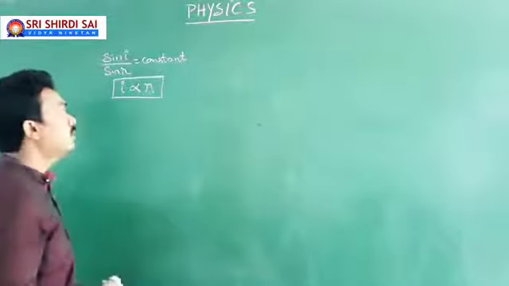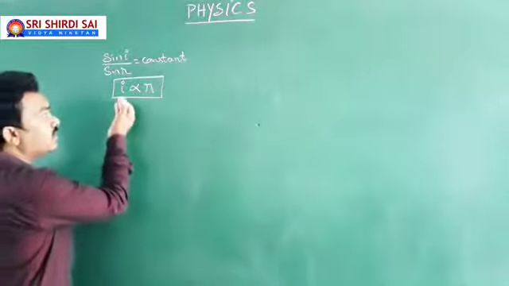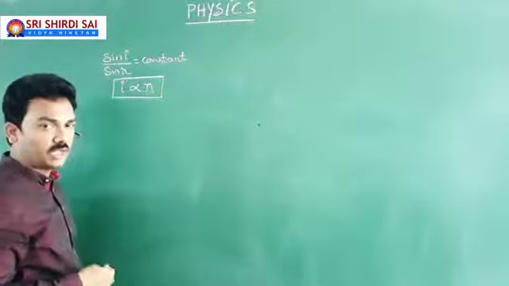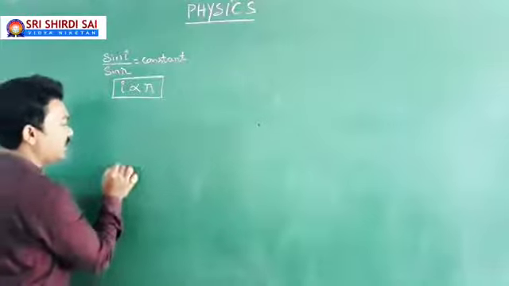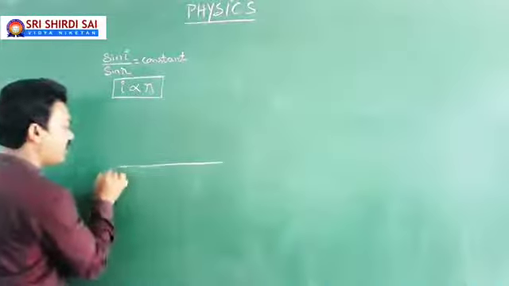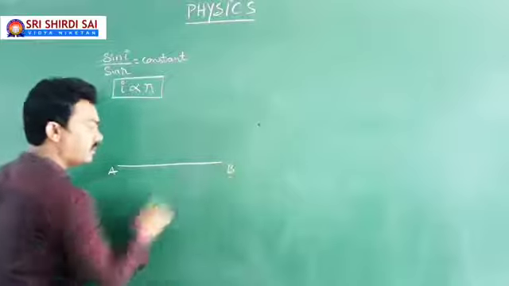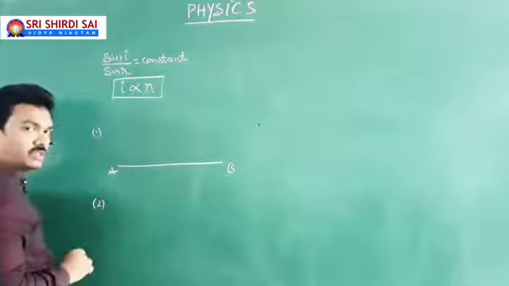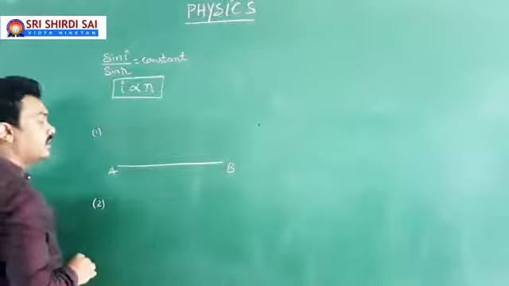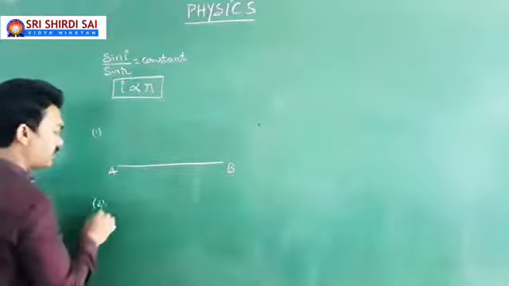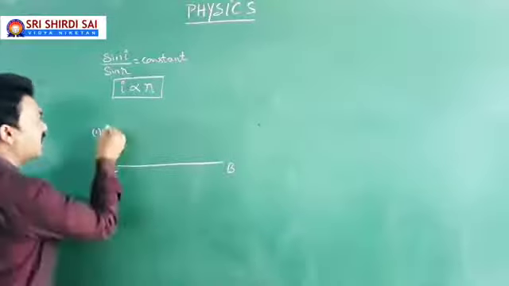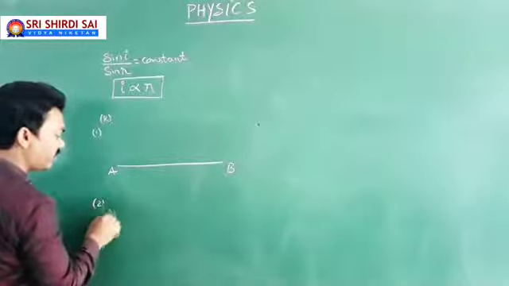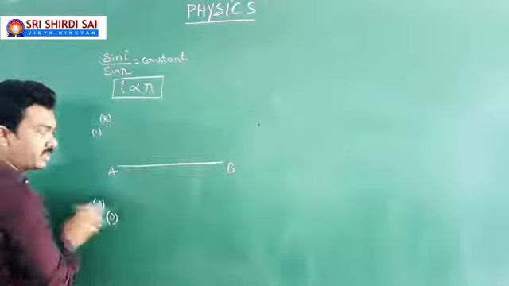Now here, you have learned that if the angle of incidence in one medium increases, the angle of refraction in another medium gradually increases. Just for example, here AB is an interface between the two media. Let us suppose the first medium is rarer and the second medium is denser.